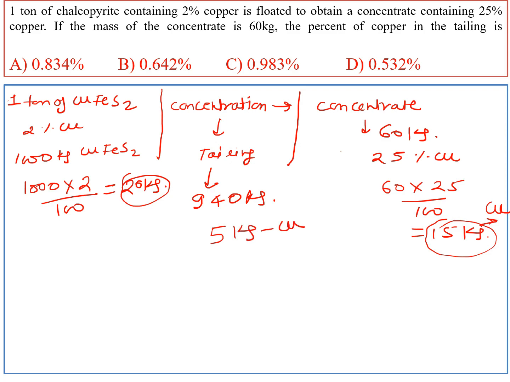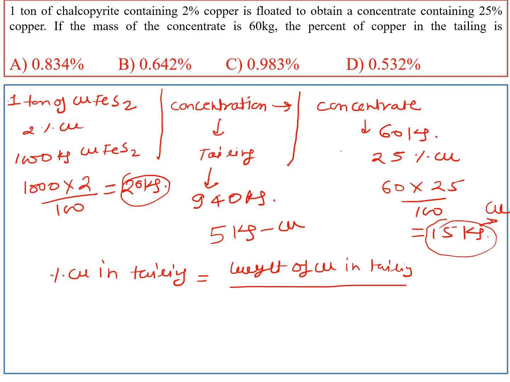So we need to find the percentage of copper in tailing. How will we get this? We know the weight of copper in tailing, and we know the weight of tailing. This is basically an aptitude question. So for finding the percentage, weight of copper in tailing divided by weight of tailing, into 100.